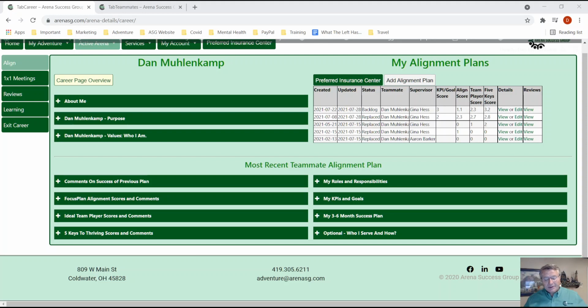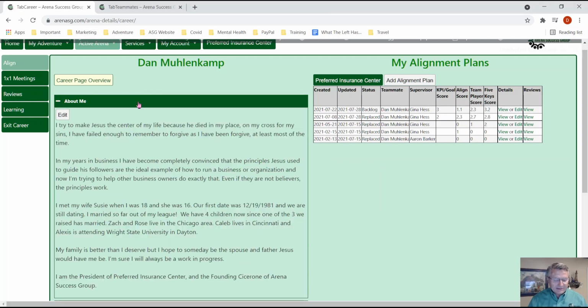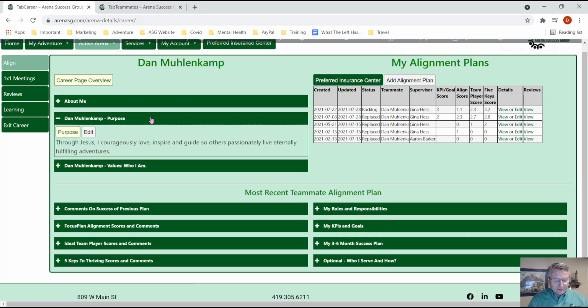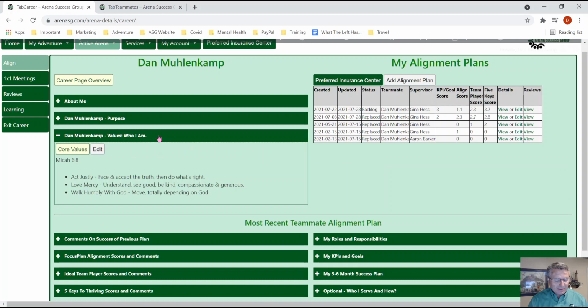Okay, so we're on the alignment tab of the career page. And the first things you're going to see here come from your focus plan, but it's just information about you. And if you hit the edit button, you can change it. You can see I got a little wordy there. It shows an introduction to you, your purpose statement, and your values.